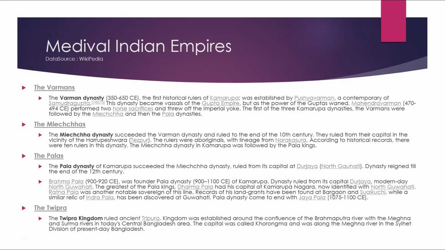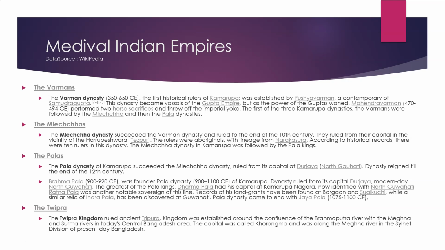The Mlechchhas. The Mlechchha dynasty succeeded the Varman dynasty and ruled to the end of the 10th century. They ruled from a capital in the vicinity of Rupeshwar, Tezpur. The rulers were aboriginals and claimed lineage from Narakasura. According to historical records, there were 10 rulers in the dynasty.